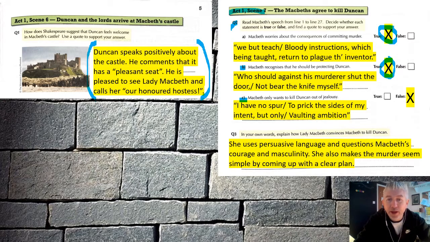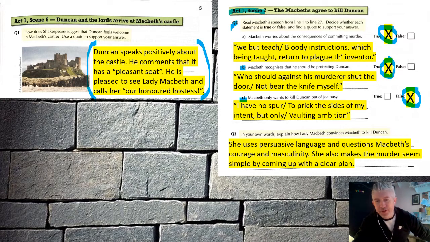And C, Macbeth only wants to kill Duncan out of jealousy. Well, that one's false. There's no jealousy really in this play. It's all about ambition. And that's what Macbeth says: "I have no spur to prick the sides of my intent, but only vaulting ambition." And remember that was the horse riding image that we looked at a few lessons ago, where Macbeth is basically saying that he hasn't got the speed to make his horse fast enough to jump the hedge safely, and instead it's going to throw him, and he's the one that's going to get hurt as he crashes down on the other side.